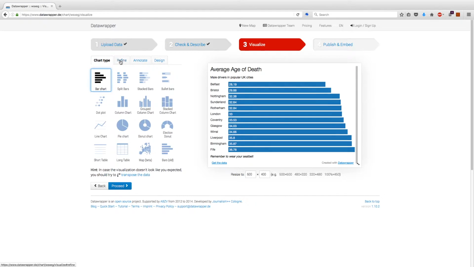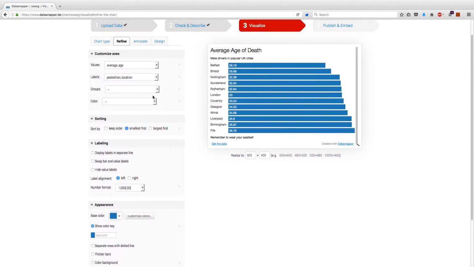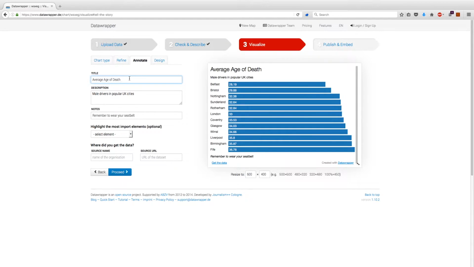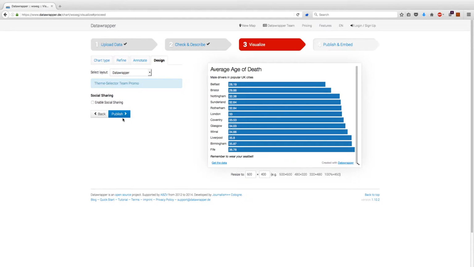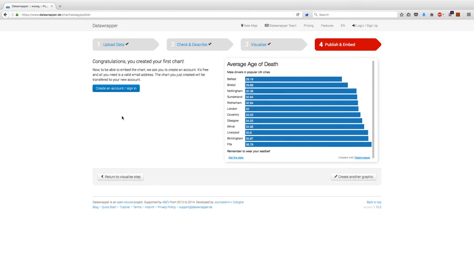We also have the ability to refine the graph. So I can change attributes here, and change attributes here, such as the title of the graph. We'll hit proceed, and then choose publish. And now we have our completed chart that we can grab information from and embed into our website, or share with friends through social media.